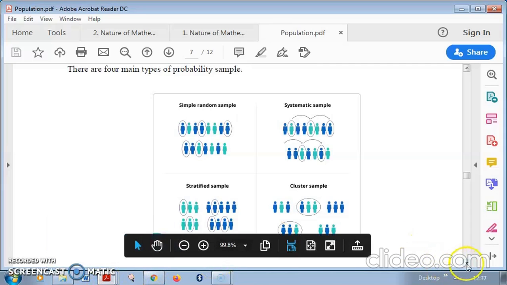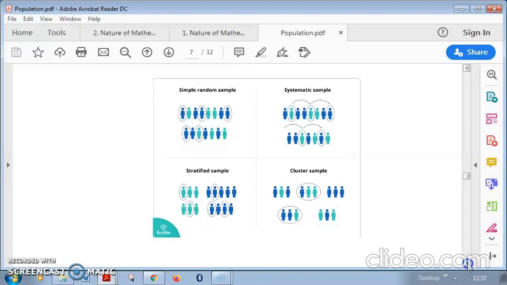First we learnt that simple random sampling is very much similar to the lottery method, right? There is another way of selecting: a random number generator. Suppose you have 1 lakh people, and that is your population.